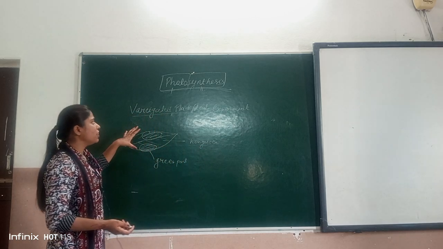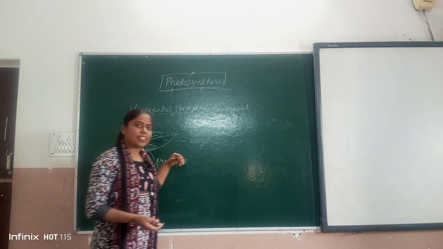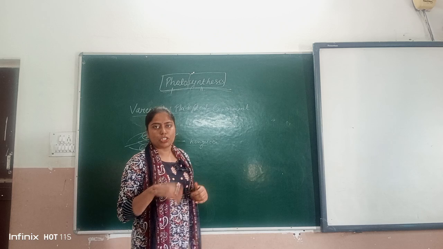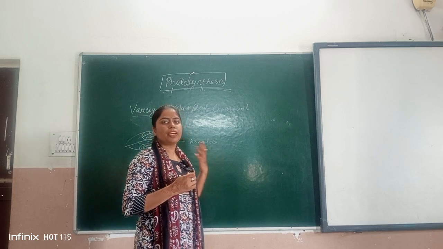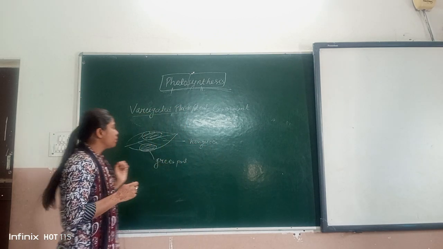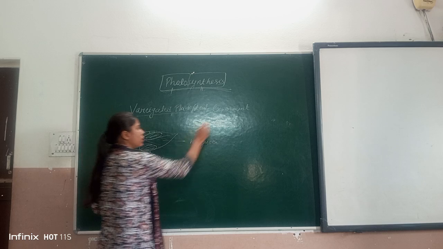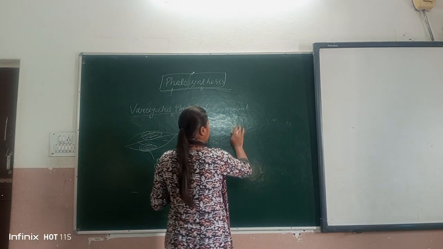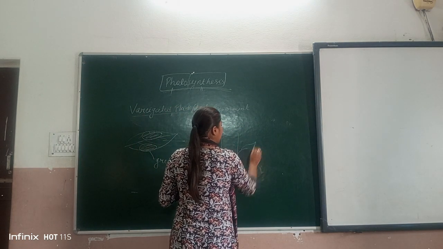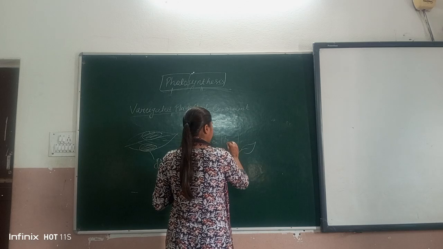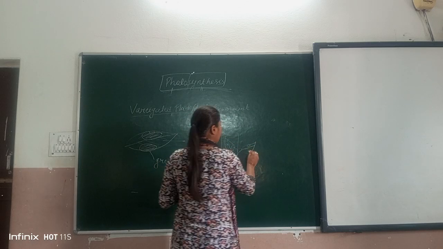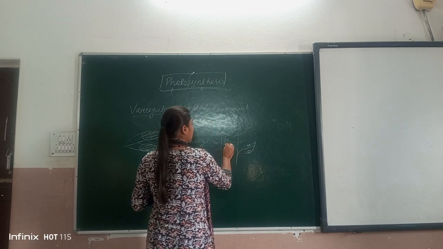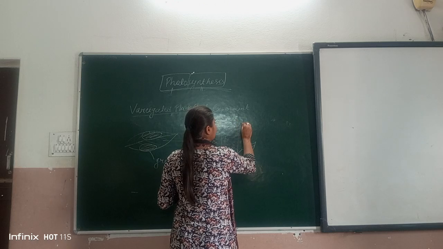So this type of leaf is known as a variegated leaf, और ये commonly आप कहाँ देख सकते हो? मनी प्लांट में. मनी प्लांट में variegated leaf पाई जाती है. So the experiment is, सबसे पहले एक variegated leaf वाला प्लांट लिया गया. This is a variegated leaf और उसको dark में रखा गया.